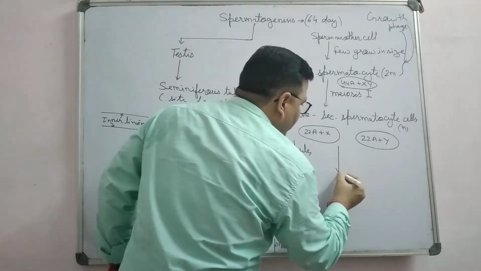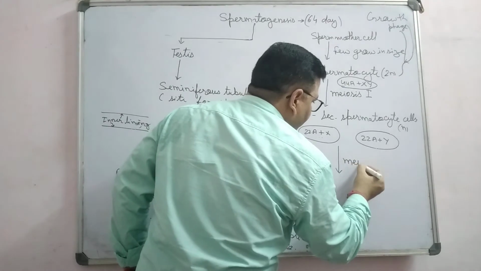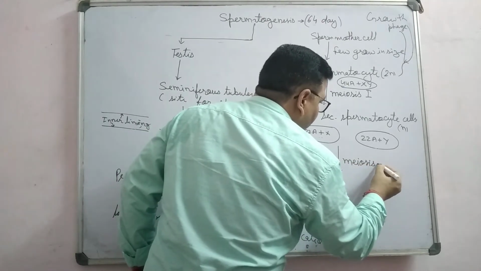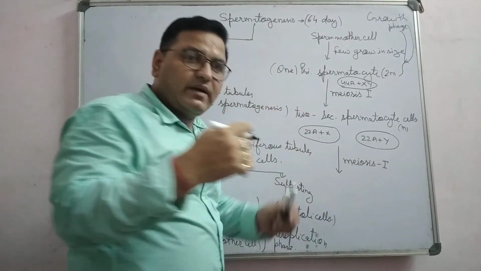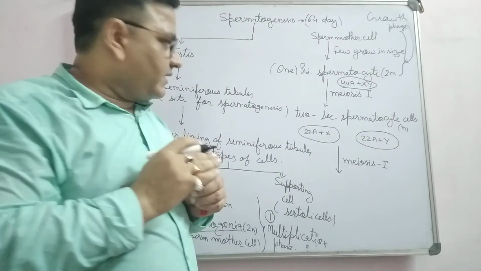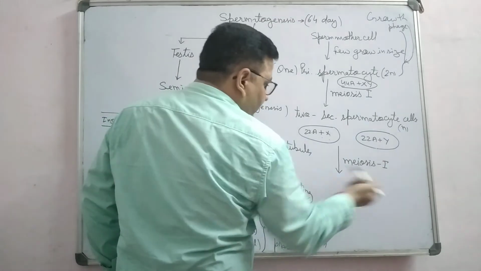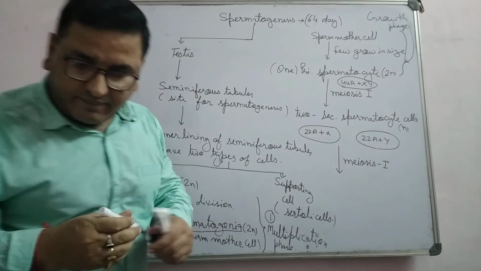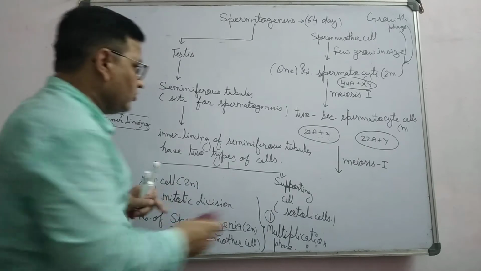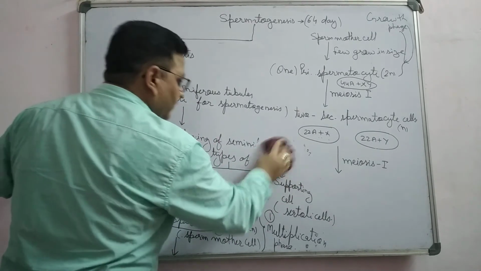Then there is meiosis second. Meiosis second is like a simple mitotic division. So each cell forms two cells, but the number of chromosomes remains the same here.